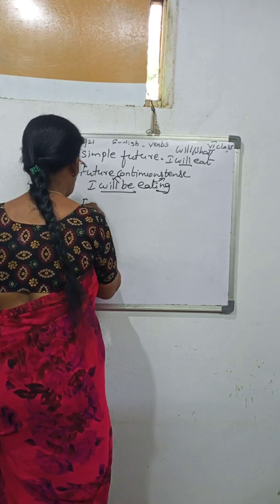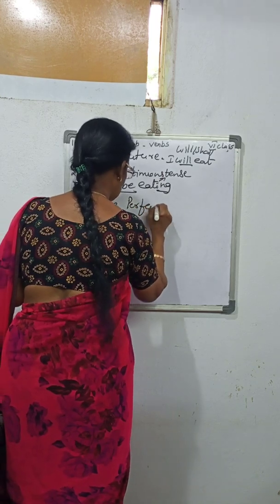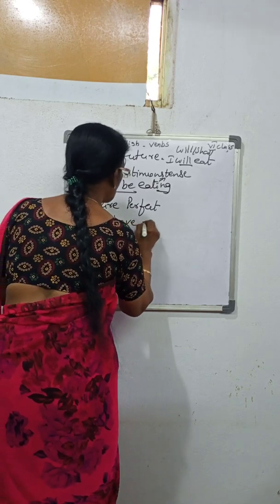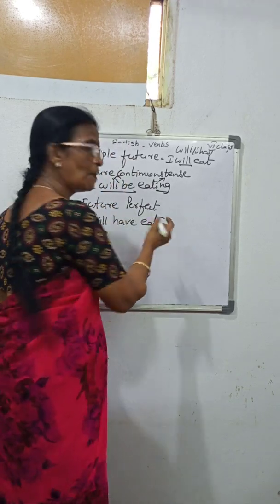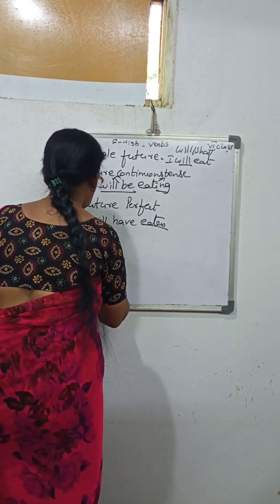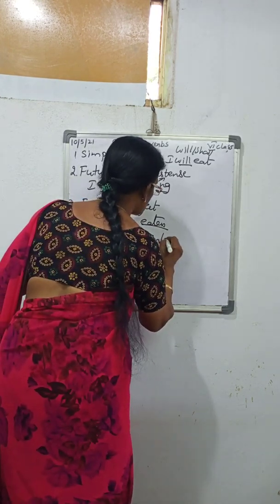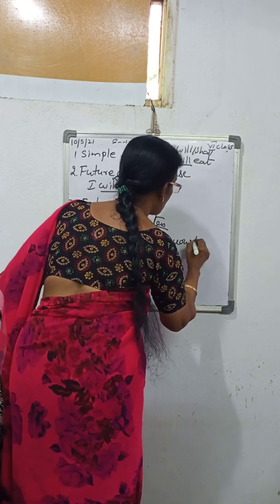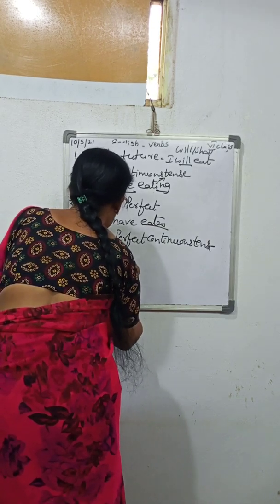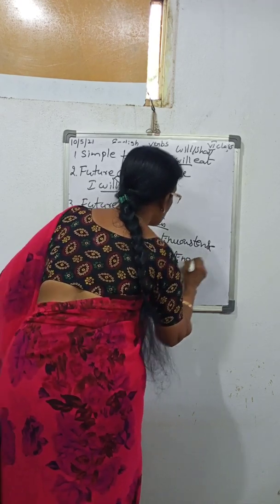Third one, future perfect. Future perfect tense. I will have eaten. Perfect means you have to use the past participle. Don't forget. And fourth one, future perfect continuous tense. Future perfect continuous tense. That means I will have been eating.